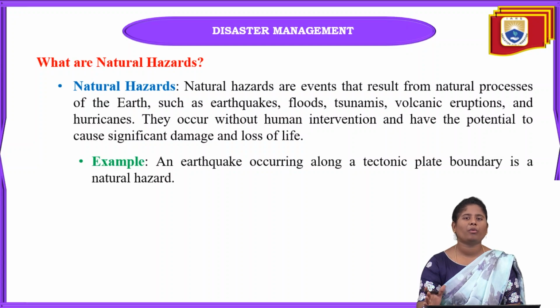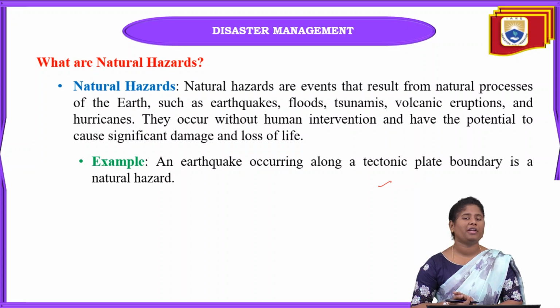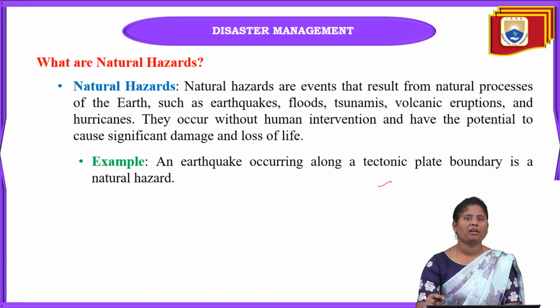Earthquakes can be caused due to the high temperature of the earth's interior. An example is an earthquake occurring along a tectonic plate boundary as a natural hazard. Below the earth's surface there are tectonic plates. When the tectonic plates move because of the high temperature, their displacement happens, and then only we observe the natural hazard, that is, an earthquake. Volcanoes can also occur at that time.